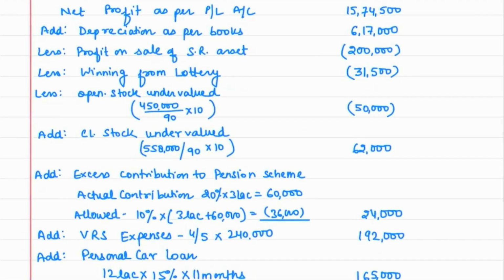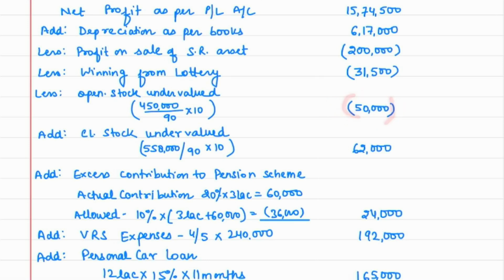There were adjustments regarding opening stock and closing stock. So opening stock was undervalued, so we have to make it correct. How much was the opening stock we have recorded? 4,50,000, but it was undervalued by 10%. So it means that it is equivalent to 90%. So by how much amount was it undervalued by 10%? That comes to 50,000 rupees.